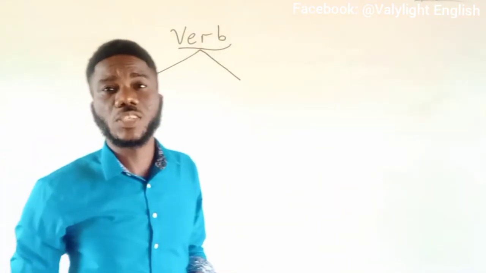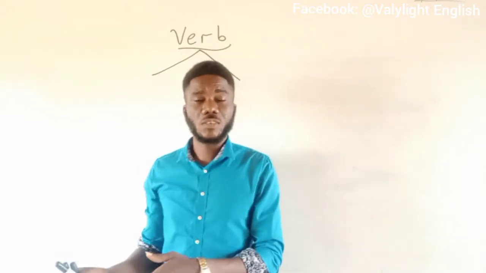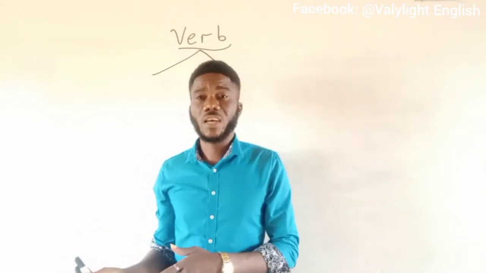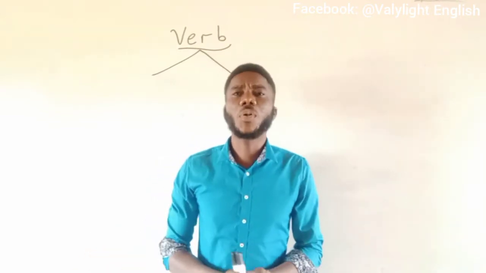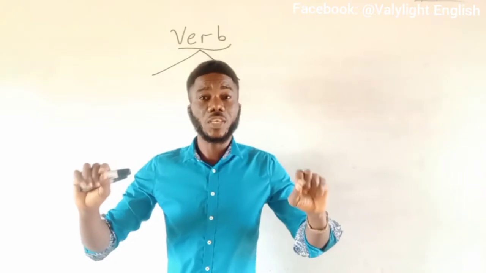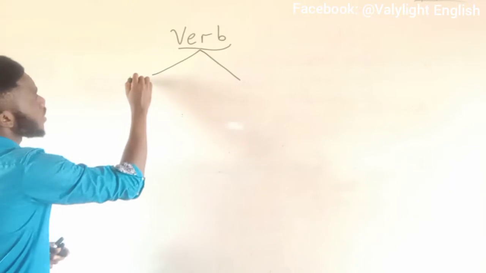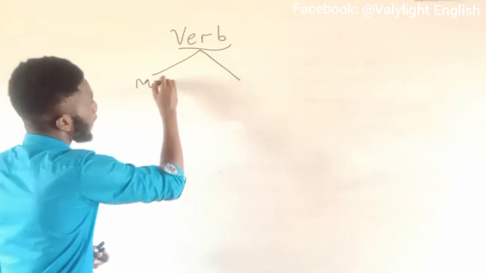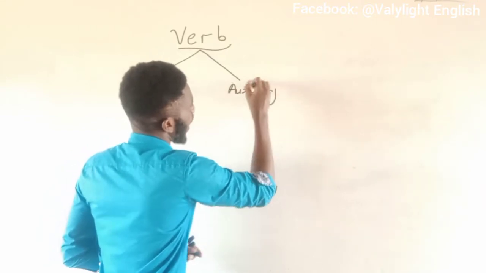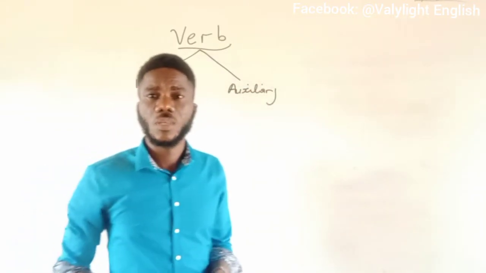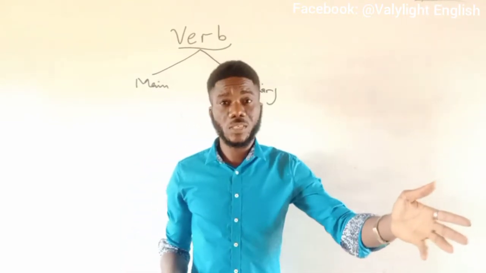Remember that we have the transitive, the intransitive, the finite, the non-finite, and the regular and the irregular verbs. Yes, I know about that. But we want to talk about the first classifications of verbs. I am talking about the area where we have the main and the auxiliary verbs, before you begin to talk about the others.